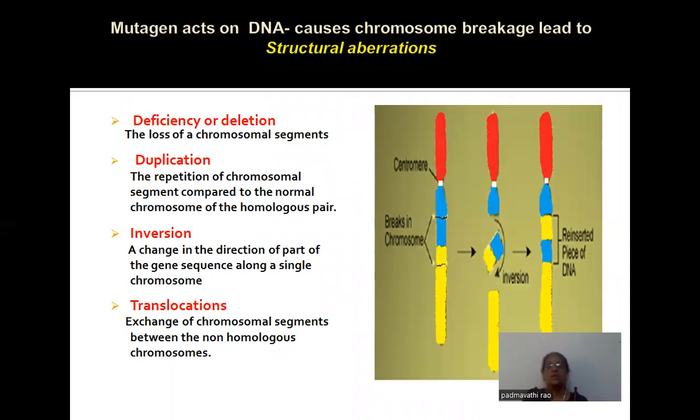Both structural and numerical aberrations are very useful for the production of new varieties and also the identification of genes in living organisms like plants as well as animals. And we can identify some genetic diseases also by using these mutant varieties.